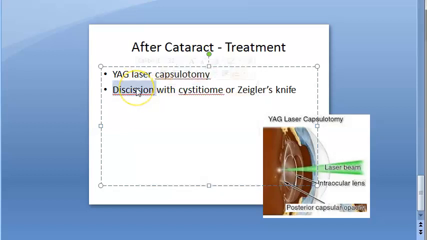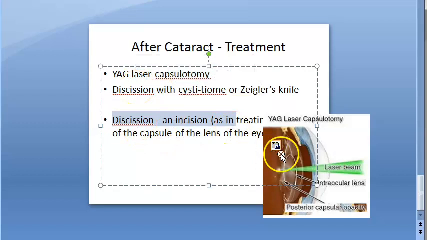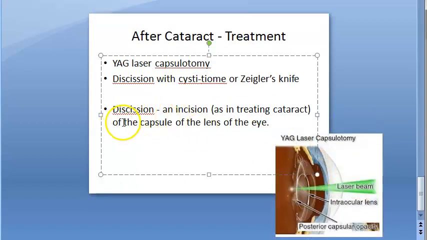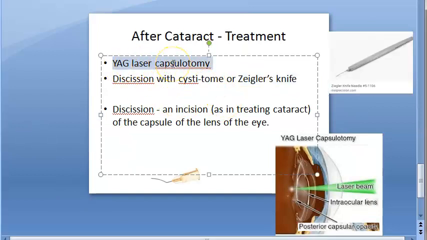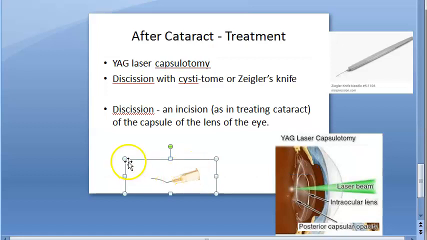Here they are making a hole, an incision of the capsule, with cystitome or Ziegler's knife. So basically it's all an or. They will either treat it with YAG laser capsulotomy or dissection with cystitome or Ziegler's knife. This is a cystitome.